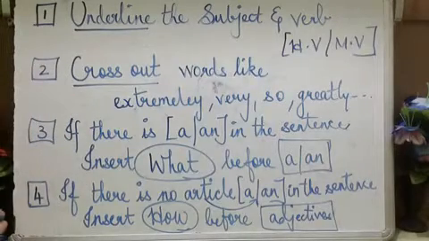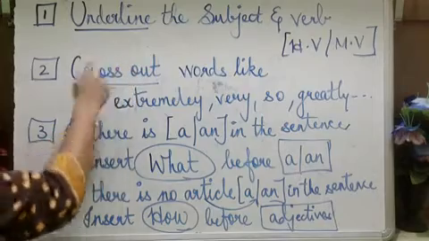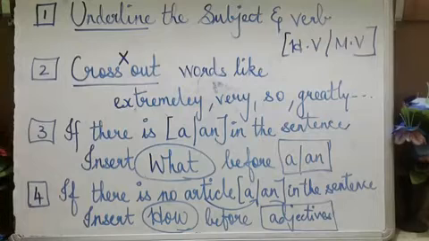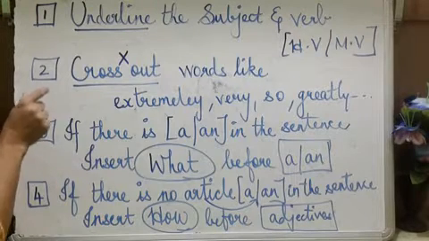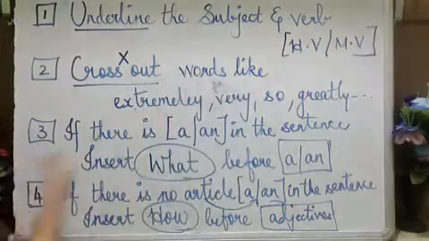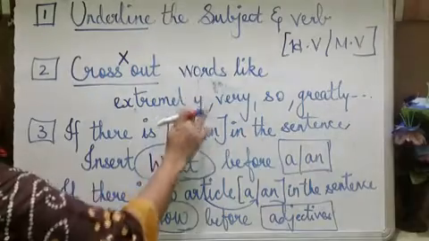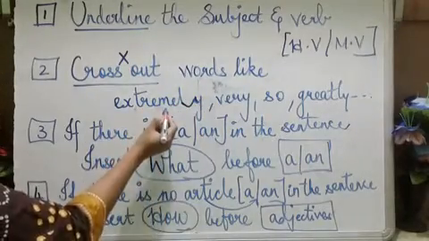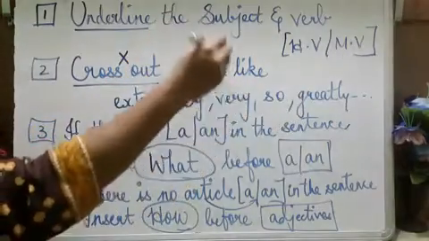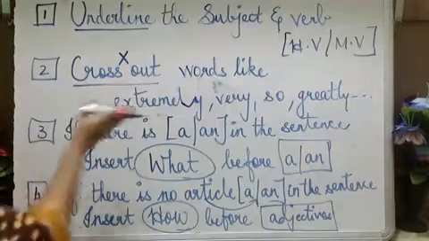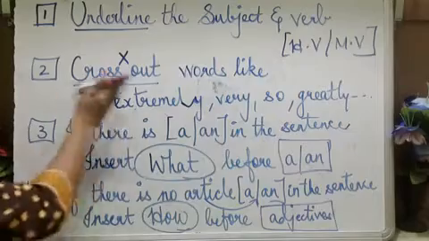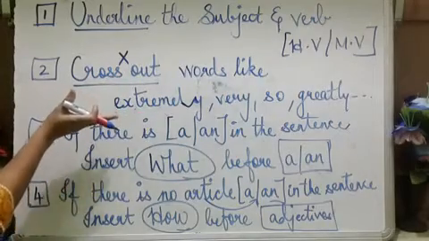And the second thing you will do is cross out. Cross out means you will put a cross like this. Okay, you will not include that. While changing a sentence into an exclamatory sentence, you will cross out words like, okay, what are the words? Extremely, very, so, greatly, immensely, many words. So all the adverbs, you have to cross out. You have to omit these words. That is called cross out. This is the second rule.